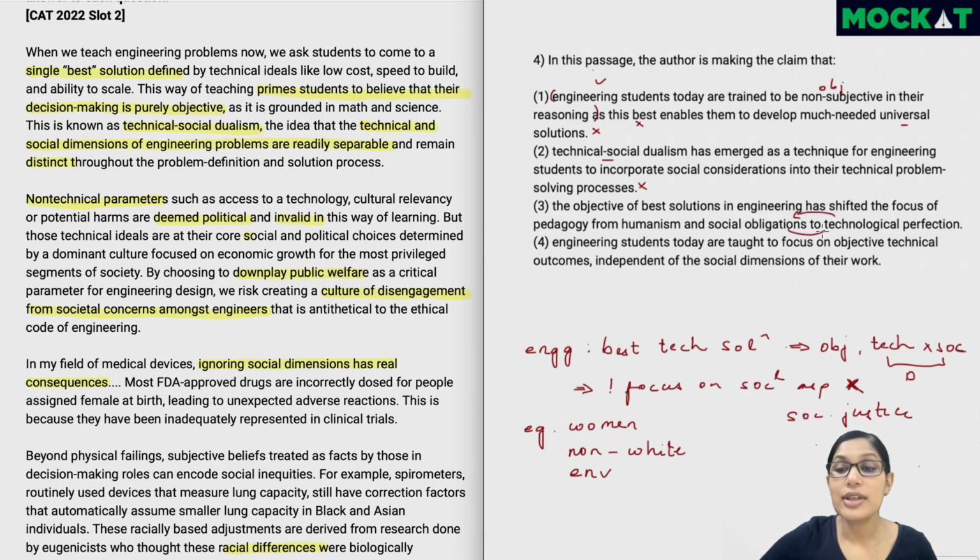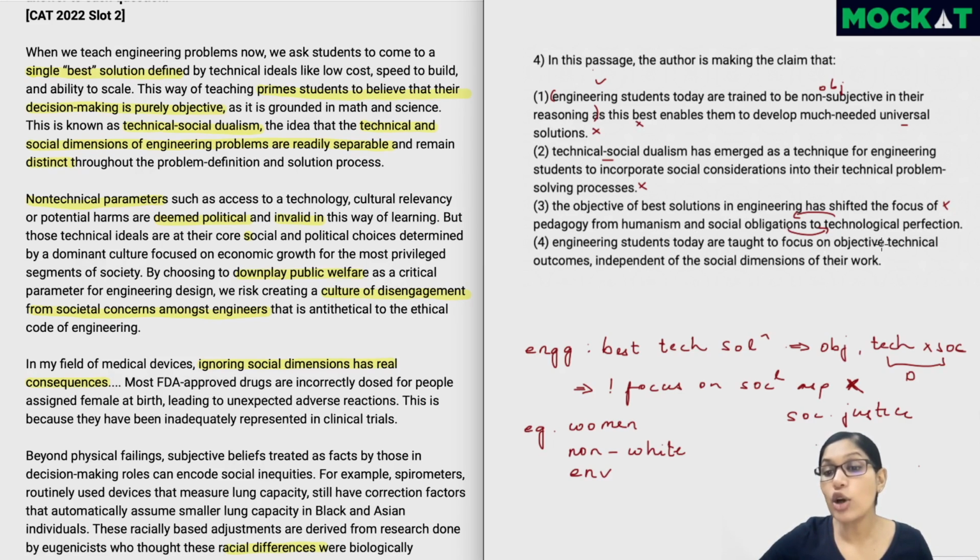This is the other way around. The idea now is to not move away from technological perfection, but to at least include humanism and social obligations as well, along with technological perfection. So the idea is not that now we are going from humanism and focusing on technology. Now we are expanding technology and also bringing about a focus. So it's sort of just swapped, which is why it becomes wrong.